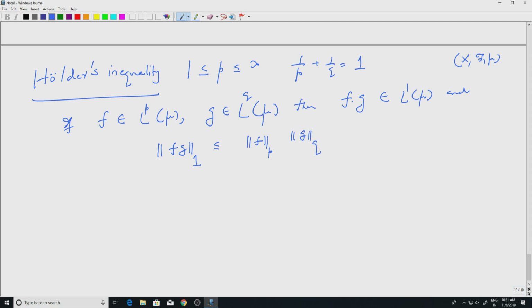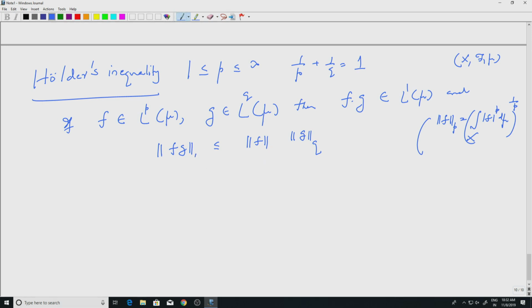Recall that the LP norm was defined to be simply the integral over x of mod f to the p d mu, to the 1 by p. The norm is always with respect to the measure, so that is understood. I am not going to write the measure in these exponents.